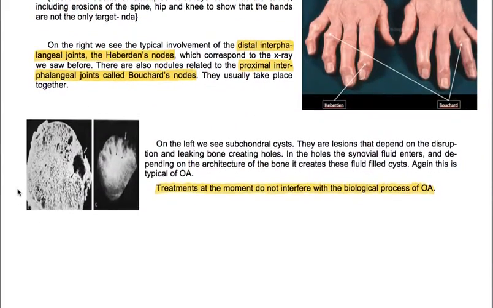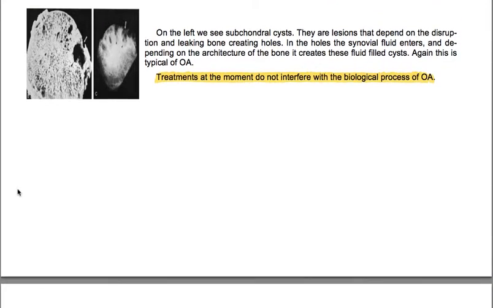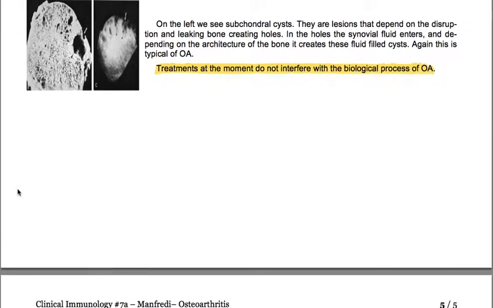On the left, we see subchondral cysts. These are lesions that depend on the disruption and leaking of bone, creating holes. In the holes, the synovial fluid enters, and depending on the architecture of the bone, it creates these fluid-filled cysts. Again, this is typical of osteoarthritis. Treatments at the moment do not interfere with the biological process of osteoarthritis.